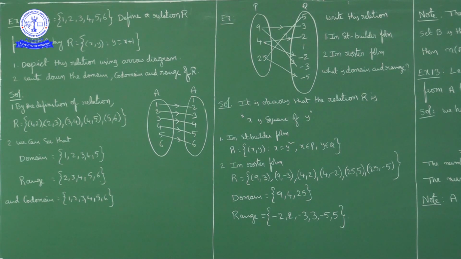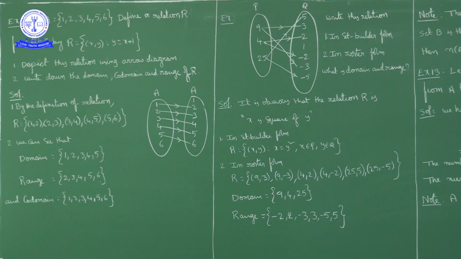Now the question is to write this relation. What kind of relation is it? You have to represent this relation in set builder form and roster form. Set builder form means you have to give one definition for the relation. Roster form means you have to list out all the elements of that relation. Domain and range you also have to give.